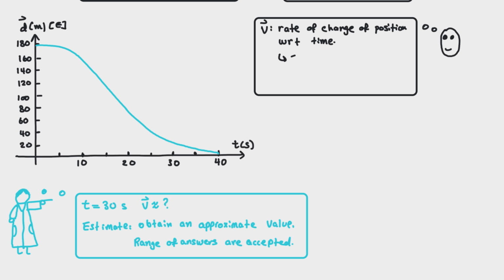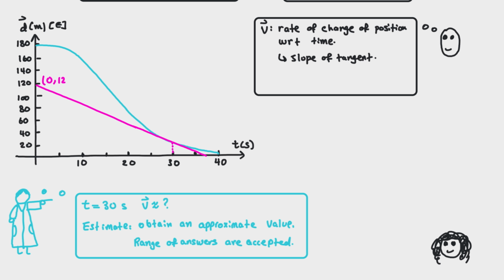Robo reminded the group that instantaneous velocity is the rate of change of position with respect to time, and it can be calculated by the slope of the tangent. Melissa then drew a tangent at 30 seconds and chose 2 points on the graph and used them to estimate the gradient. She found the rise to be about negative 95 meters and the run to be about 30 seconds.